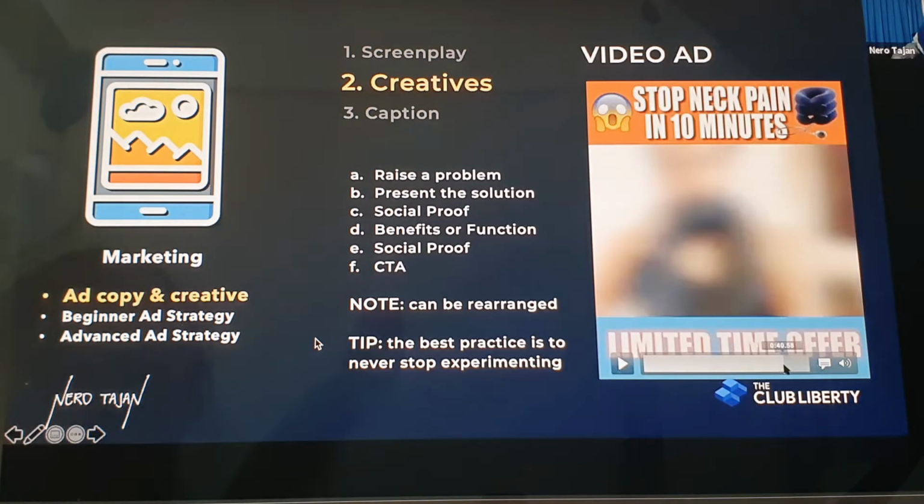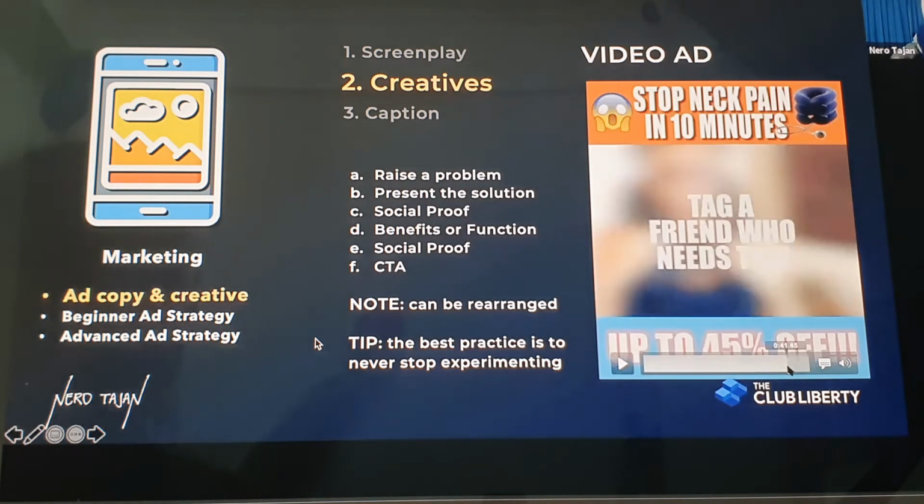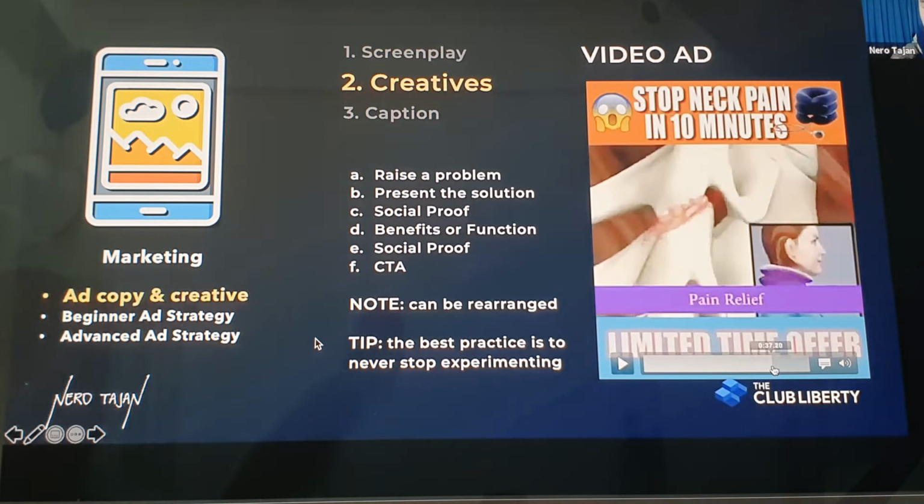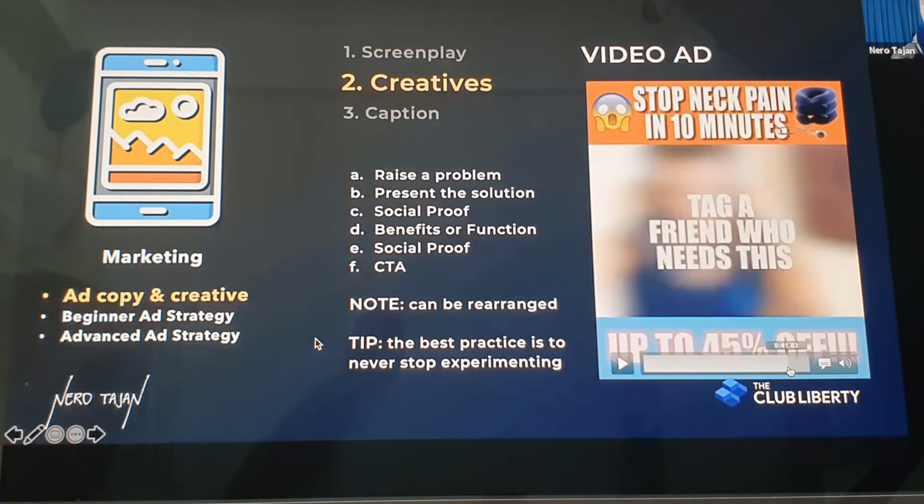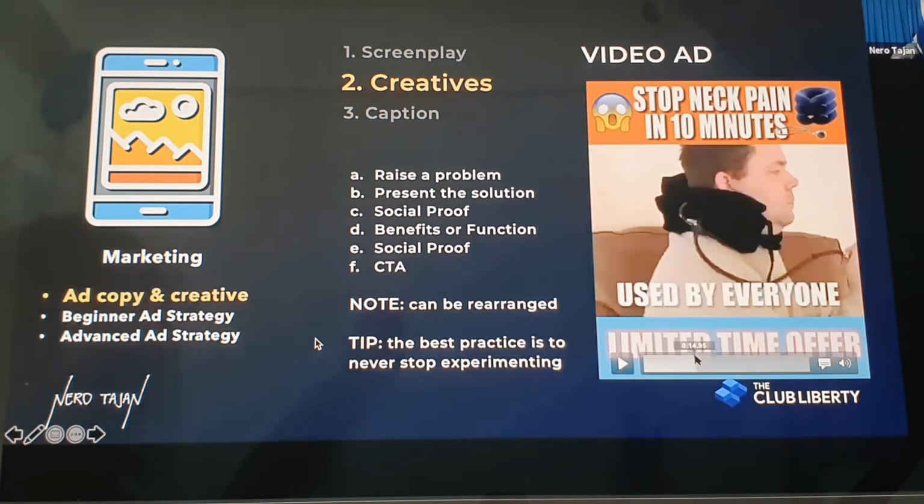Okay? Here again is the most classic type, friend who needs this, right? It's not a compelling call to action. You want them to buy, but why does it say 5 months from now? Because this is the actual call to action. It's in the banner, and below it: limited time offer, up to 45% off, cash on delivery. Scarcity, everything applies here. In this video alone, it all applies.